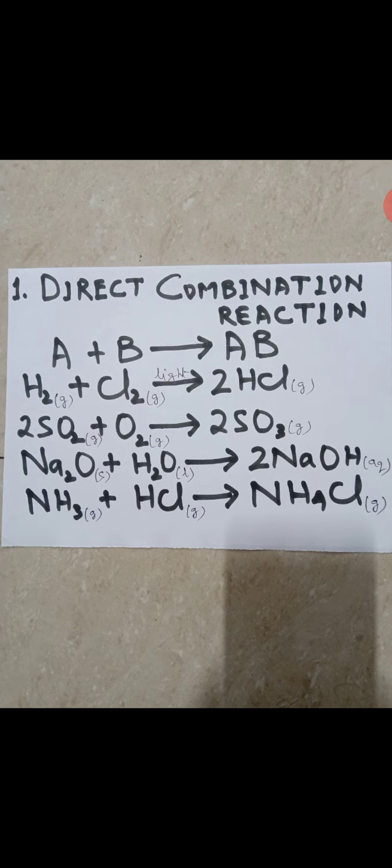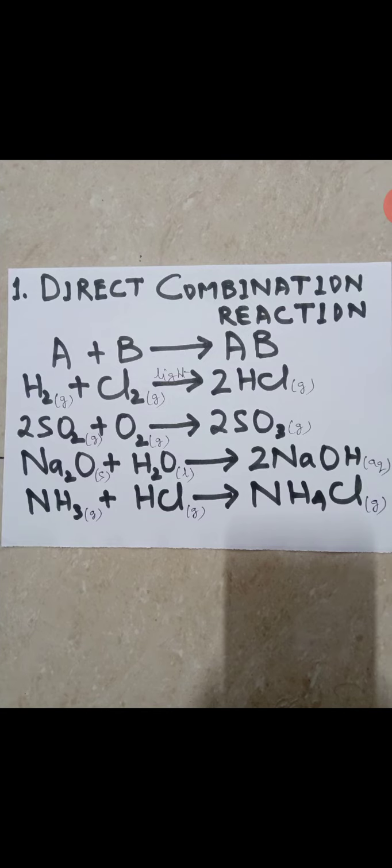Hydrogen gas plus chlorine gas in presence of light gives 2HCl, because combination reactions are many. The first is the example of combination of two elements. Got it? So hydrogen plus chlorine in presence of light gives 2HCl. We can also say hydrogen plus oxygen in presence of electric spark gives water, that is liquid. Similarly, sulfur, if you burn in oxygen, gives sulfur dioxide. In this way, so many we can have. That is direct combination in case of elements, the first one.